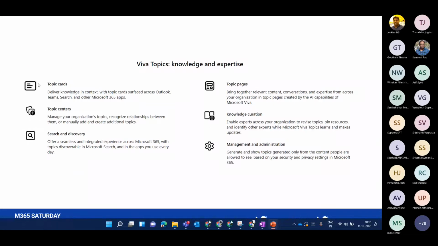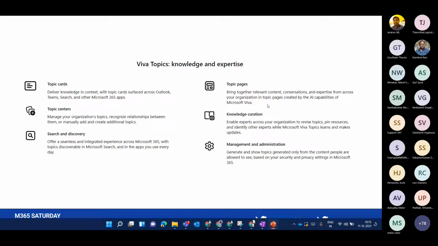So, coming to a broader perspective, as I mentioned, the topic I was talking about is a topic card here. It is created using topic pages, and topic pages come under the topic center site. And when we talk about topics, they are a part of knowledge. So this is a knowledge curation area, and then there is how you can search and discover your topics, and how you can manage them.